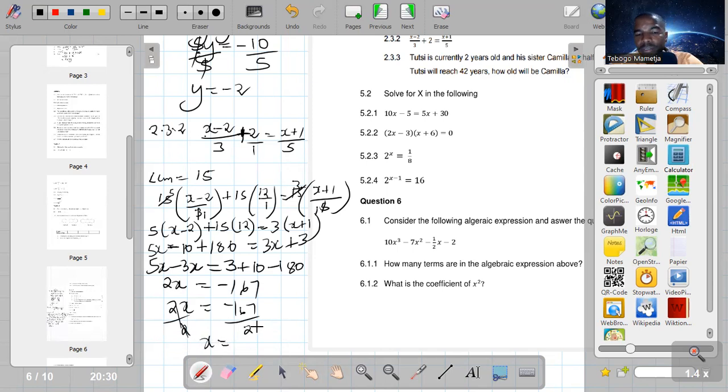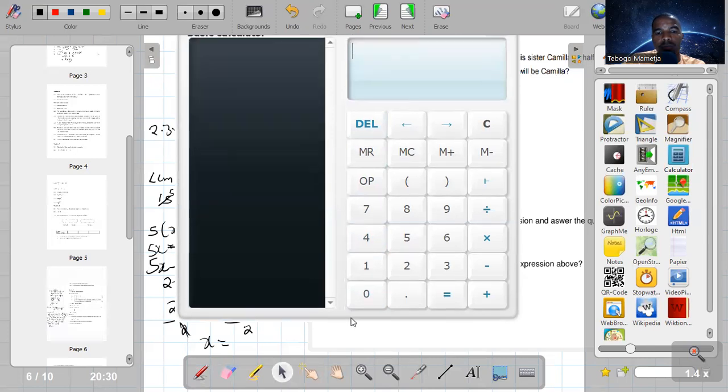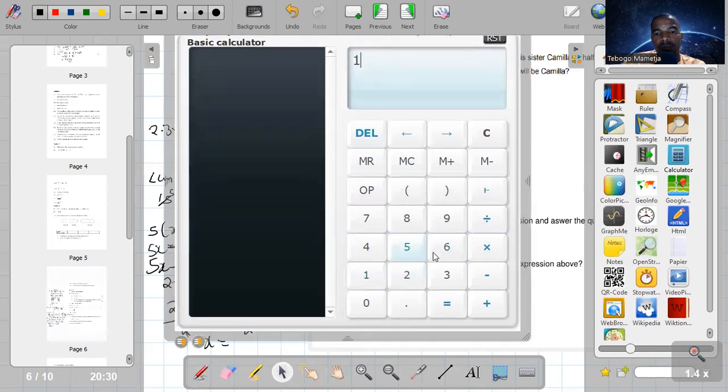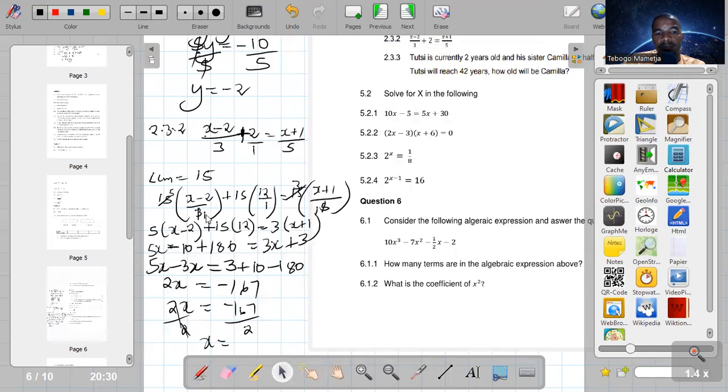Then 167 divided by 2 is 83.5. So our x for now is 83.5. Okay, guys, that is how it should be done.